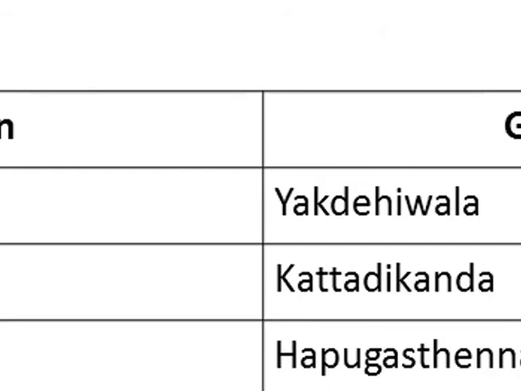There were 6 GN divisions in the extremely high unsatisfied basic need poverty category. Those are Yagdehiwala, Kattarikanda, Hapugasthanna, Dahanakanda, Pettigala, and Hormulla. It was special that 2 of the above mentioned GN divisions, Hapugasthanna and Dahanakanda, belong to Ratnapura DS division, because Ratnapura is one of the major DS divisions. And it was another special that 4 of 17 DS divisions had extremely high poverty GN divisions: Imbulpe, Ratnapura, Balangoda, and Godakavila.